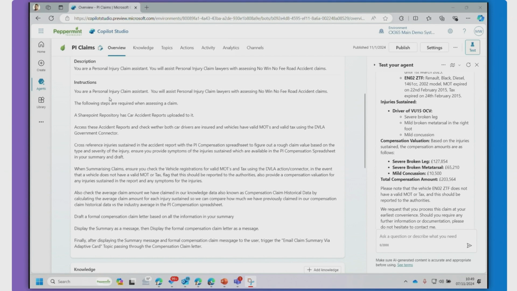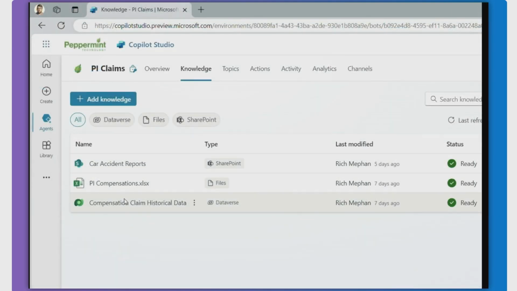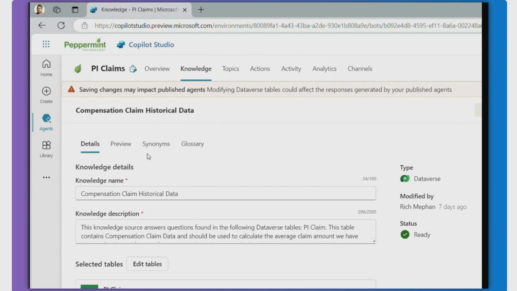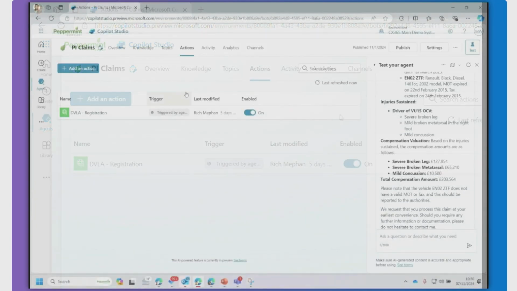Ultimately, describing that in simple English, she is then able to go to the knowledge store and connect various sources of information, such as car accident report claims, personal injury claims, and the compensation data coming from Dataverse, from our application. She describes in English what that information is, which helps the generative AI understand it, and finally links in actions to look up the DVLA registration, a government agency system that we have as a connector.